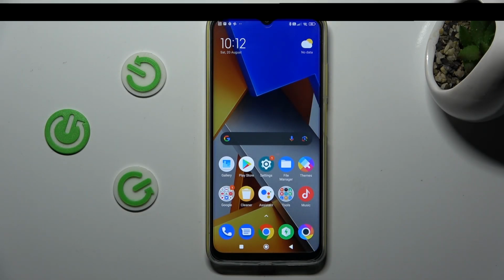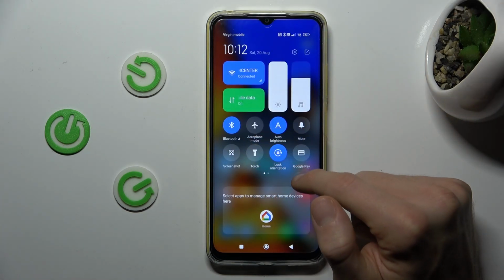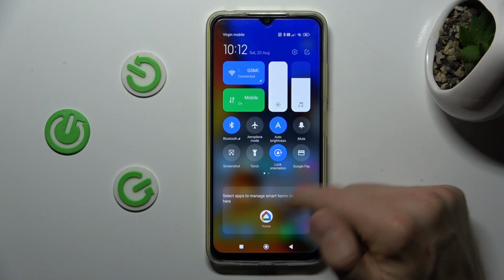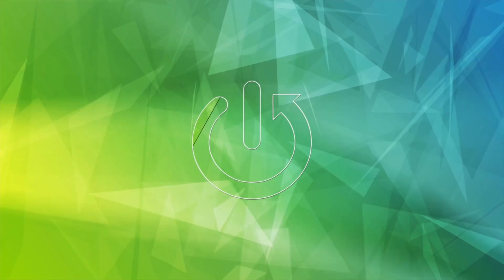Today I will show you how to fix the problem if you are connected to the internet but you can't surf on your Xiaomi Poco M4.